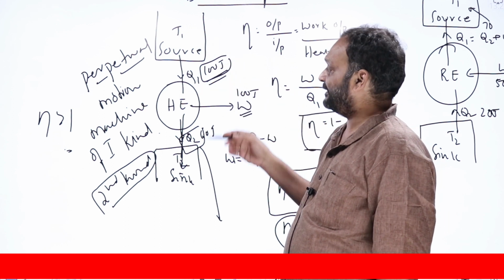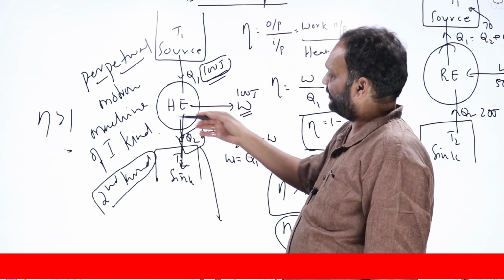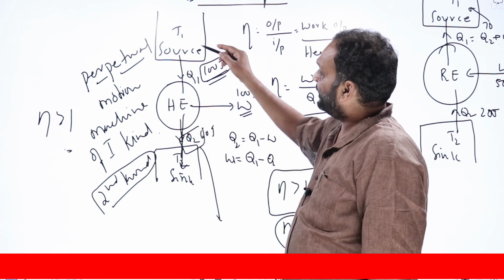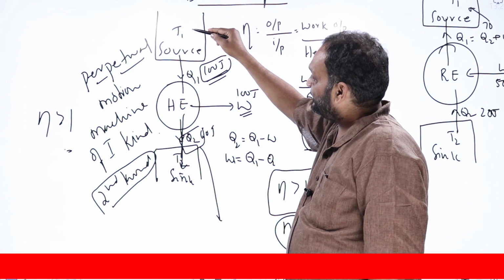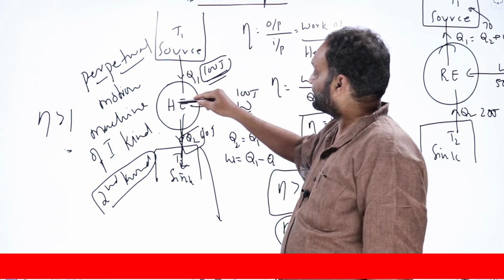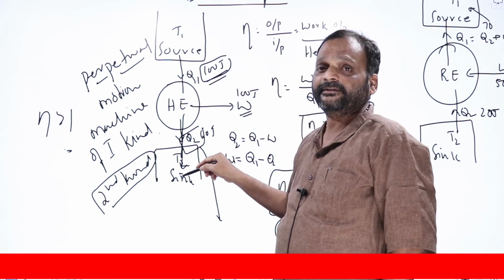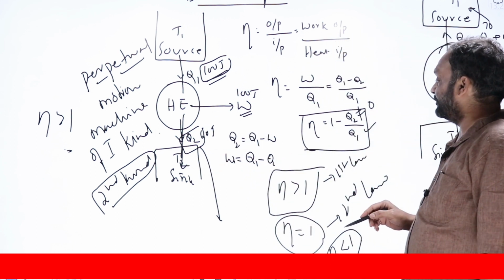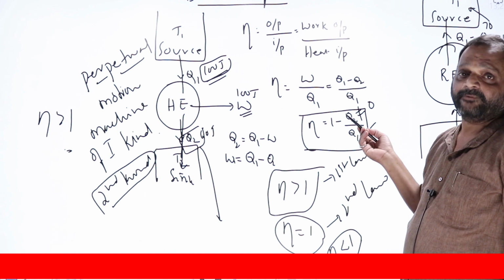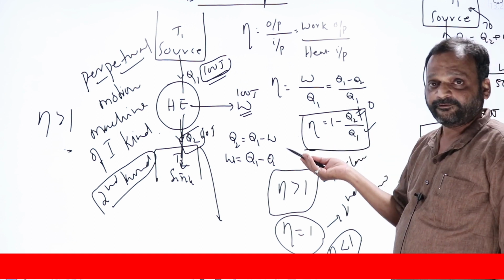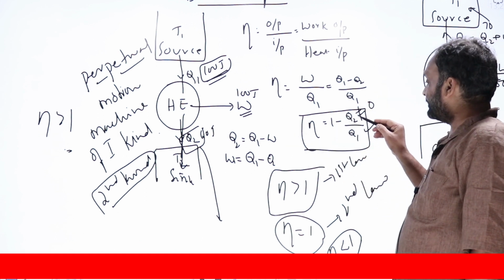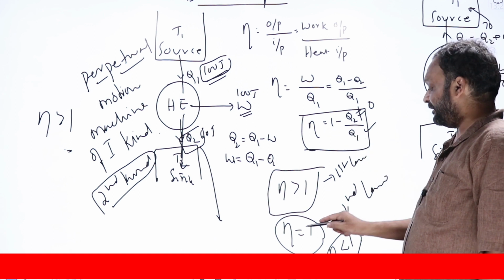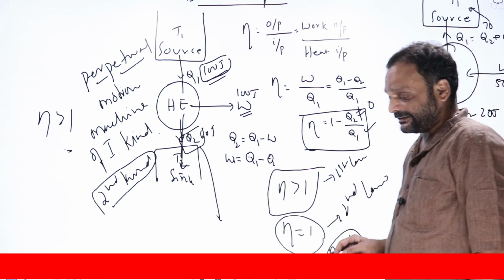Kelvin-Planck statement extends it further. It says that both are one and the same. It says that every heat engine has to take some heat and convert some into work and reject some Q2 into a sink at lower temperature. Q2 cannot be 0. When Q2 cannot be 0, Q1 becoming infinity is anyway impossible. Nothing can be infinite in physics. So when Q2 is not equal to 0, eta cannot be equal to 1. Eta should always be less than 1.